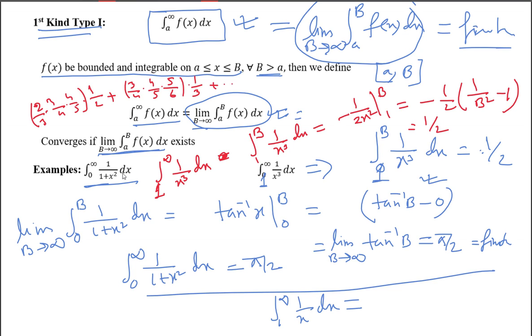2, 3, 4. In the first term, 2, 3, 4. First term 1 plus 1. So you can write as n plus 1, n plus 2, n plus 3 by n plus 2, n plus 3, n plus 4, into 1 by n plus 1. Like this you do. Okay. Understand?